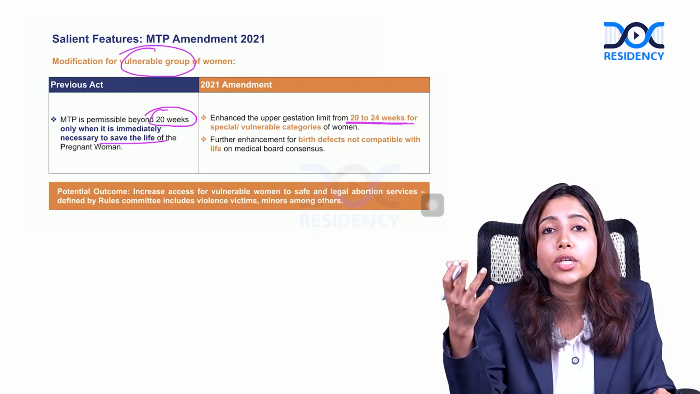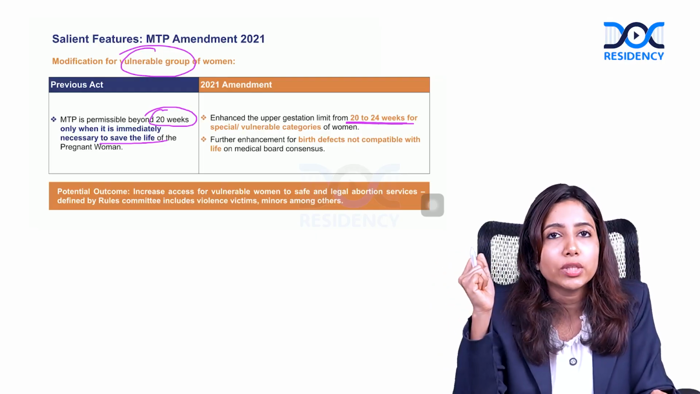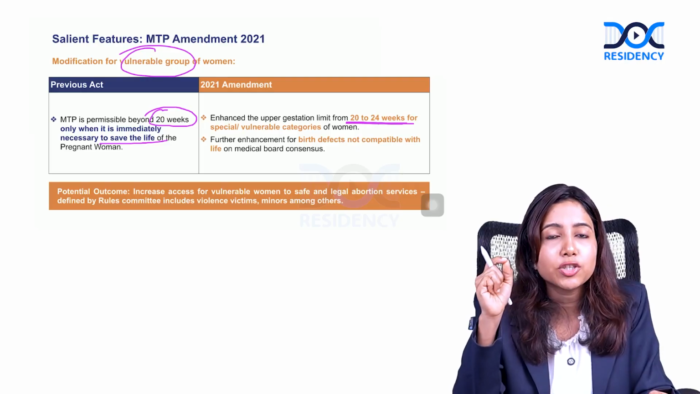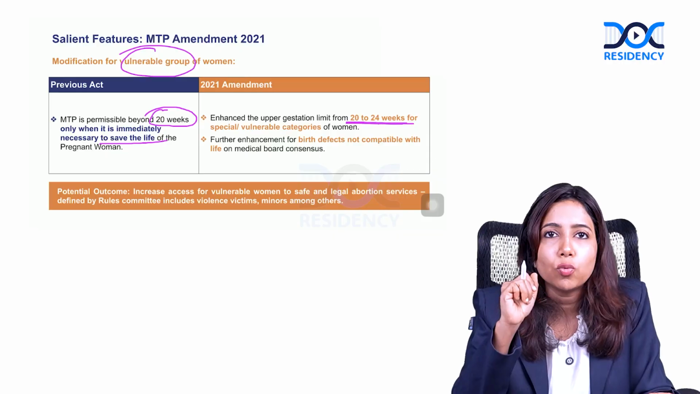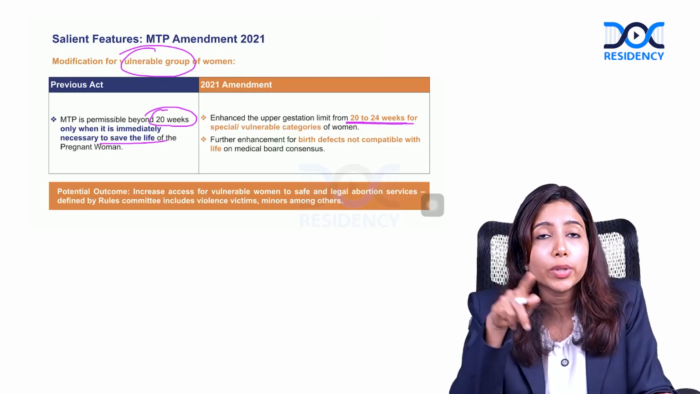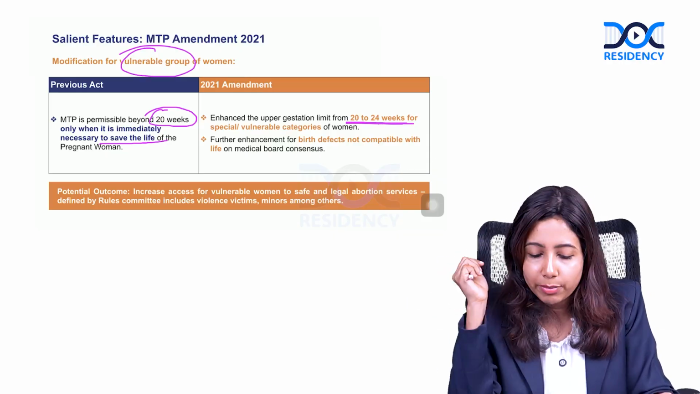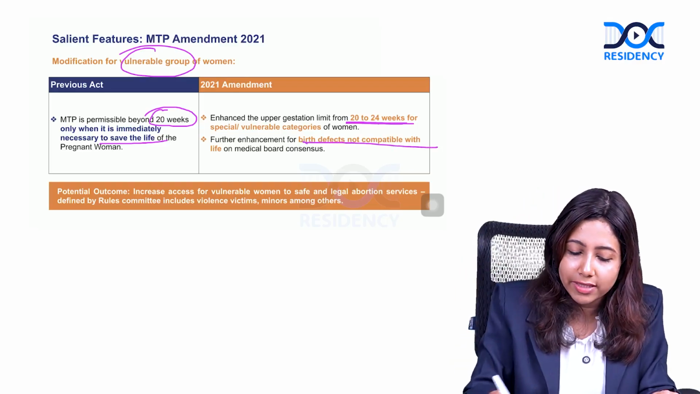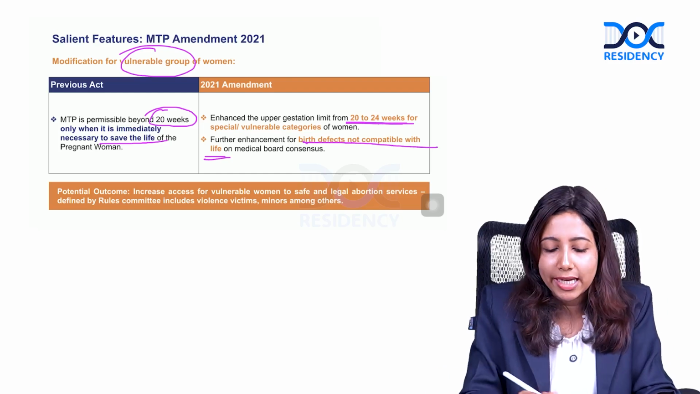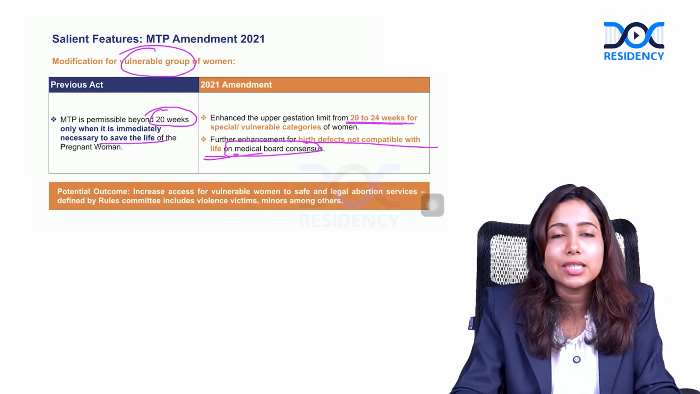And even beyond 24 weeks, we can go ahead with MTP if there are substantial fetal anomalies in the fetus, again after approval from the medical board. So beyond 24 weeks, after approval from the medical board, if there are substantial fetal anomalies, that is birth defects not compatible with life, yes, medical board approval is required.